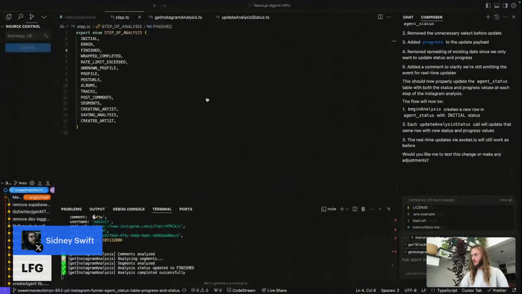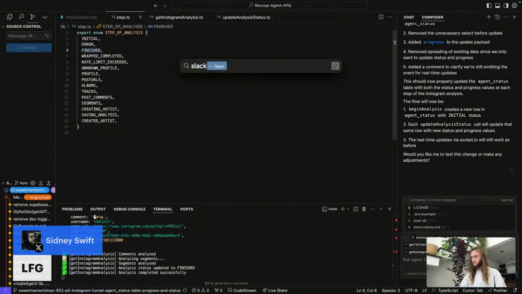Take the link to my pull request. Do I have Slack open? I do not have Slack open, so opening up Slack. Track the work.